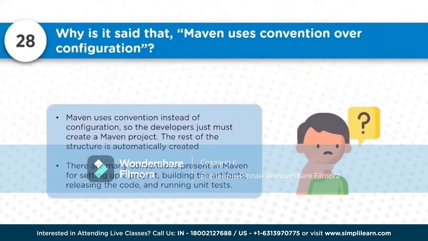So Maven uses the conventions instead of the configurations, so the developers don't have to do much beyond creating the Maven project, the rest of the structure will be taken care of automatically. They are not expecting that the developers should be doing the configuration work; you just have to start the things and the rest should be taken care of by Maven itself. Maven will be responsible, because of the plugins, to set up the default architecture and the default folder structures, and all you have to do is just place the source code in the desired folder structure here. That's something which you need to do as a developer.